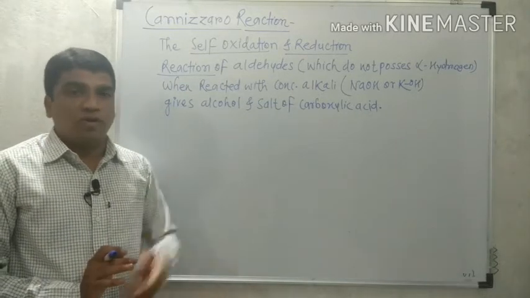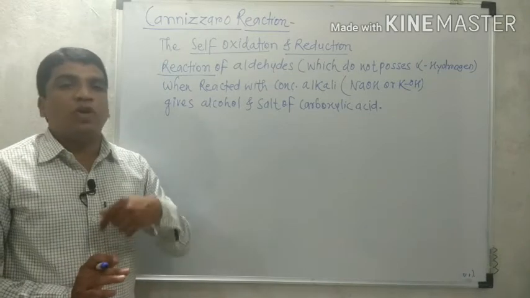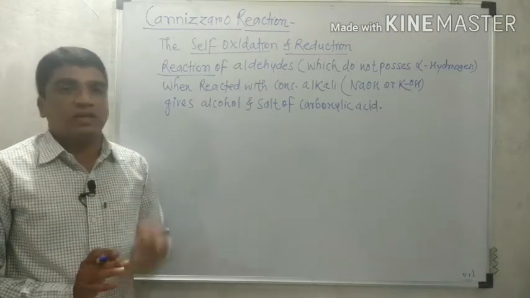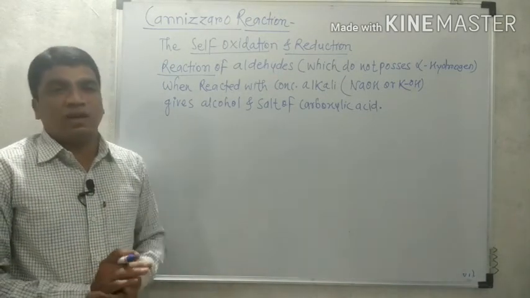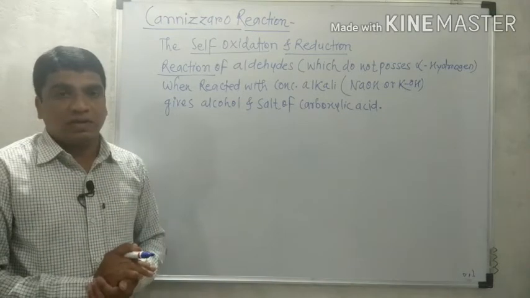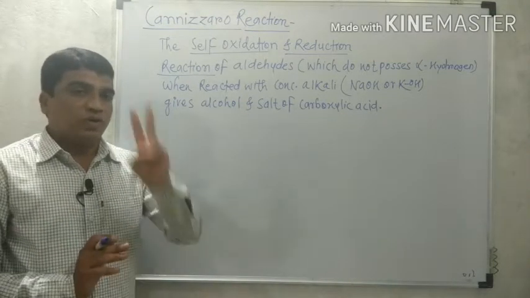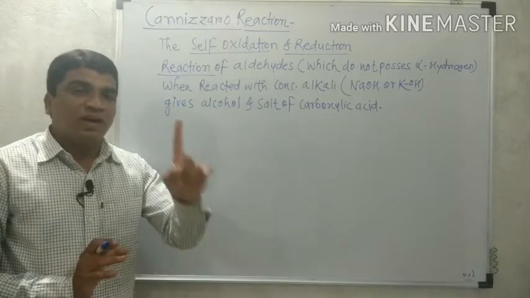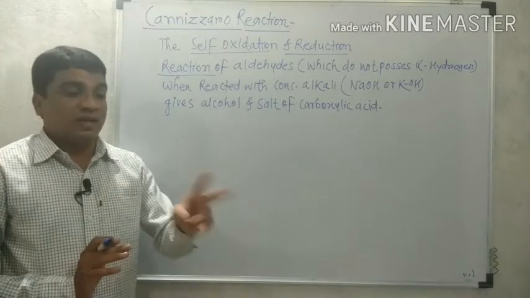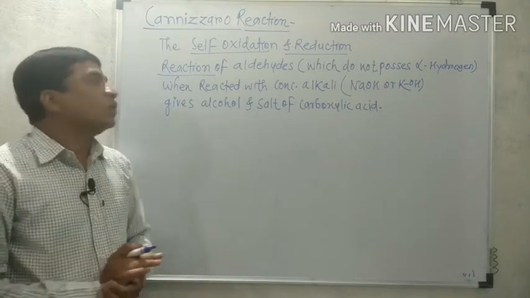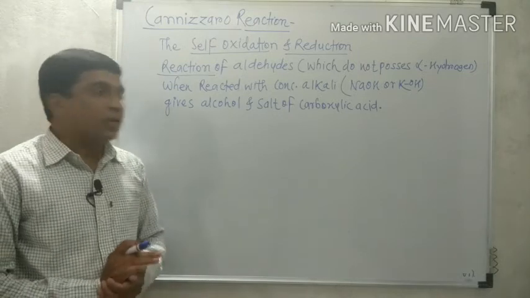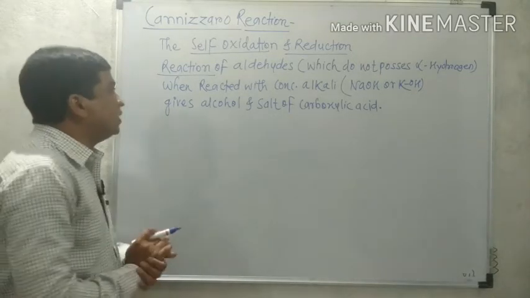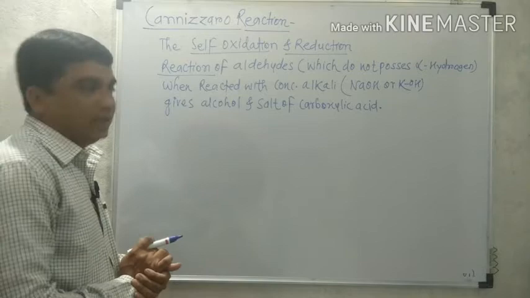Out of two molecules of aldehyde, one molecule of aldehyde undergoes oxidation, while another undergoes reduction at the same time. So it means that out of the two molecules, one undergoes oxidation, another undergoes reduction. So therefore this reaction is called the self-oxidation reduction reaction of aldehyde.